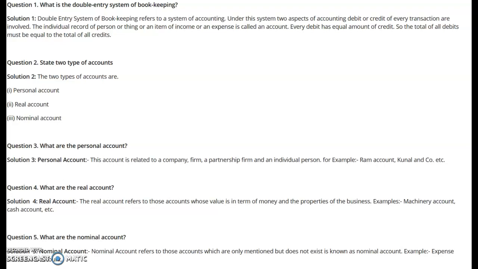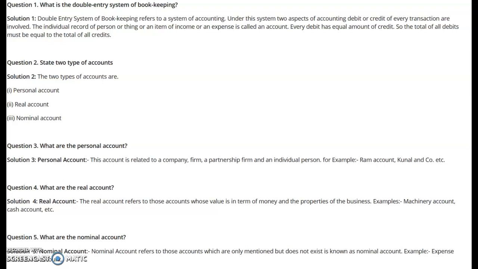So all the accounts which are relating to these names are categorized as the very important category of personal account, representative personal account. So these are the three types, or three subdivisions, of the personal account: natural personal account, artificial personal account, and the representative personal account.